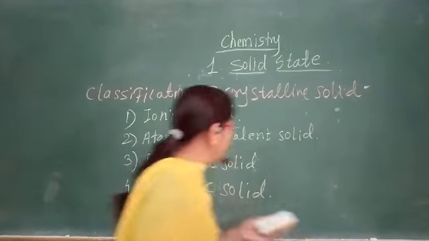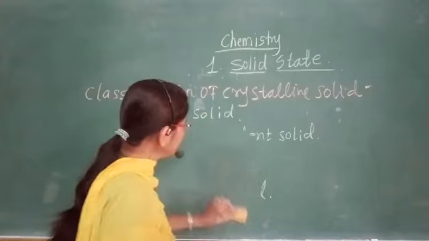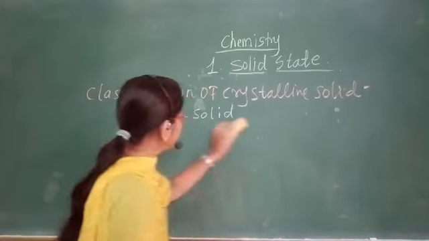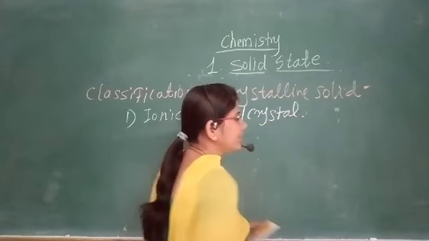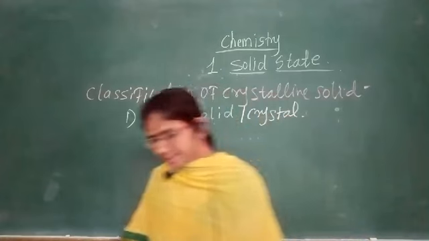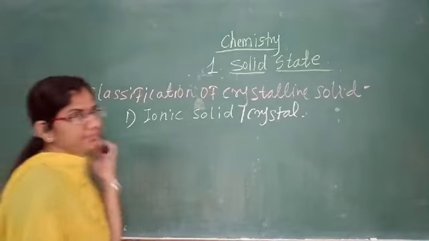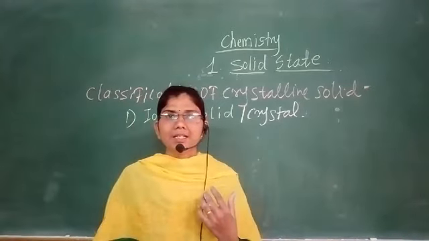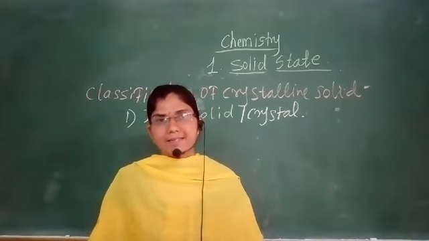First of all, we have to see what is meant by ionic solids or ionic crystals. As we saw in the last lecture, in ionic solids, the constituents are in the form of ions.